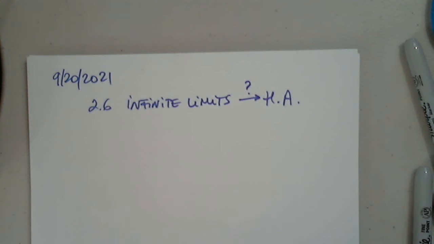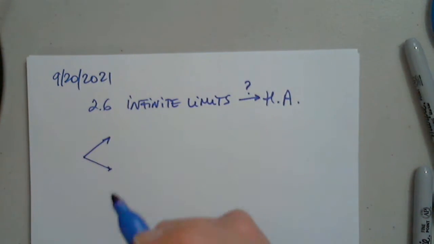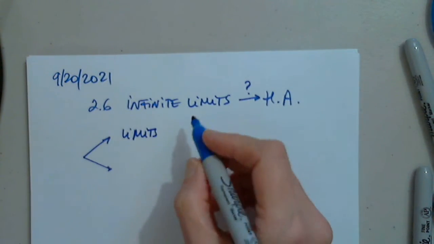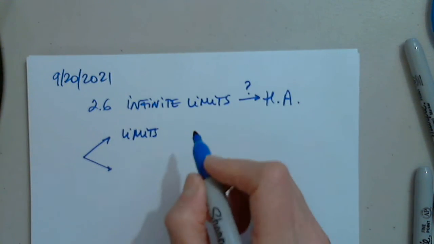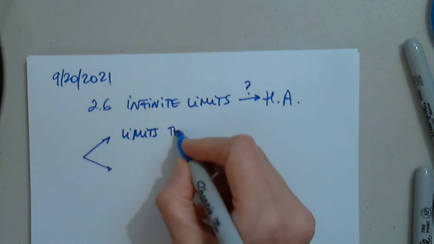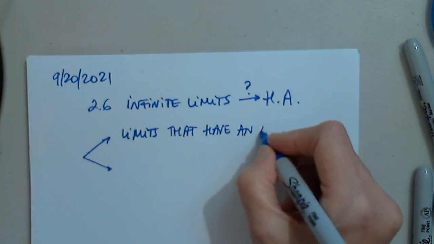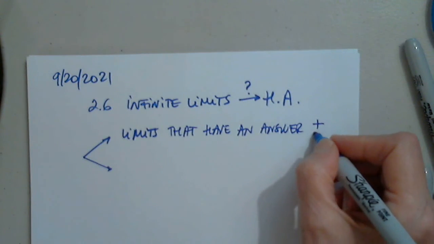is infinity, then no. Okay. So we have two different situations. Limits that have an answer plus or minus infinity.